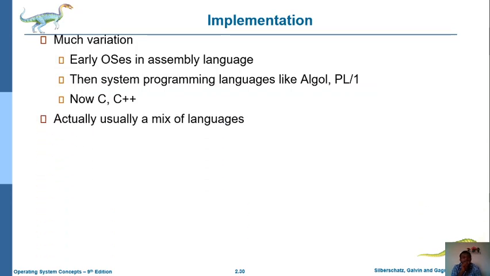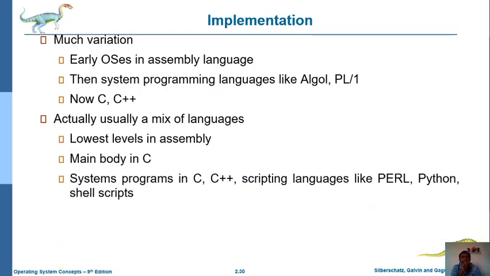And while we are implementing the operating system, we actually use several languages to develop that particular operating system. That is nothing but a mix of languages. Whenever we are working at the lowest level, for that purpose we use assembly language. Whenever we implement the main body of that particular operating system, for that purpose we use the C language. In case we implement any system programs, for that purpose either C, C++, Perl, Python, shell scripts, all of these can be used.